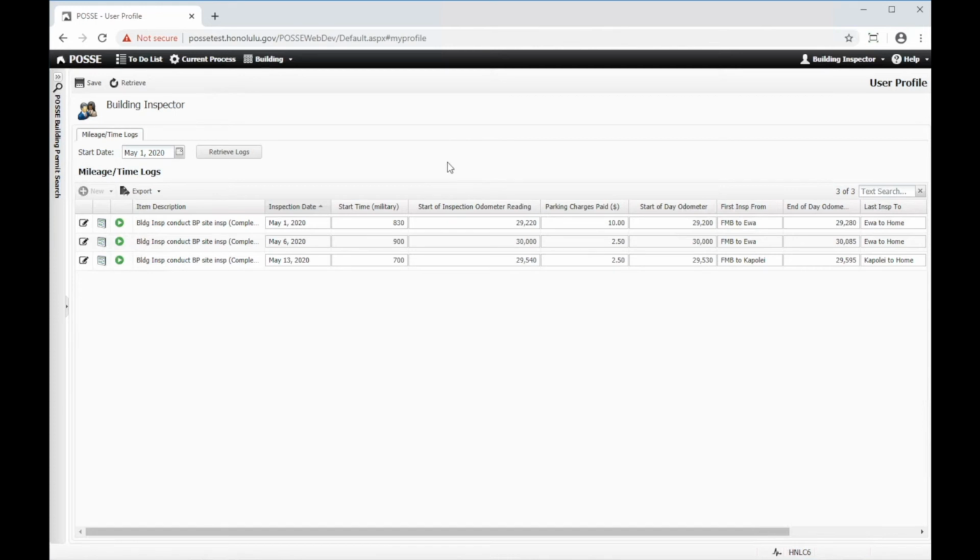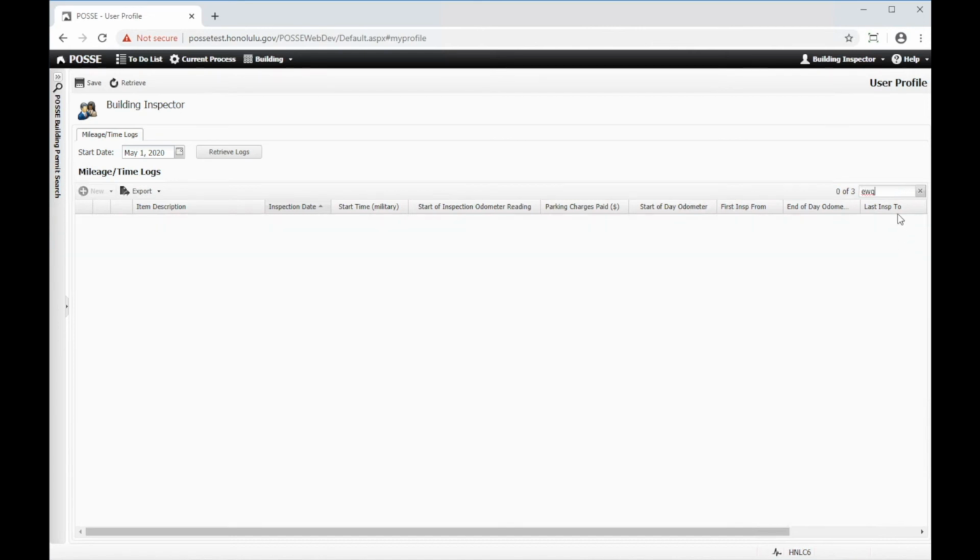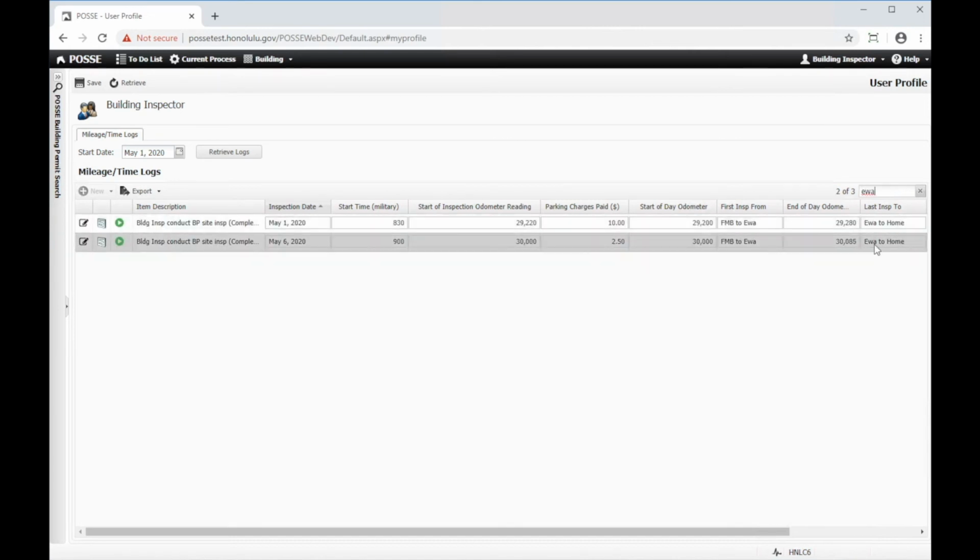And of course, if you need to view a broader range of inspections, you could change the start date here and click retrieve logs, and that will show you any logs between the start date and today's current date. A couple other functions as well. We do have an export to Excel here if you want an Excel spreadsheet of what you're seeing, and a text search if you need to quickly try to filter down to something that you're seeing in the grid.